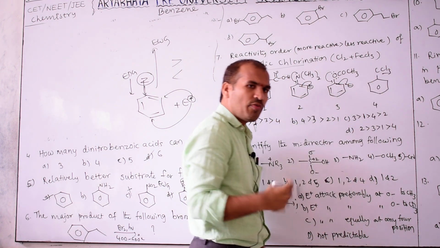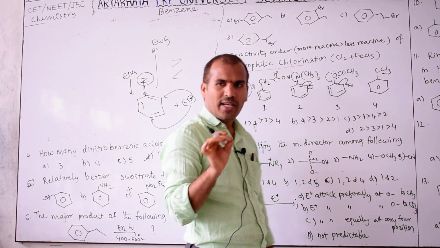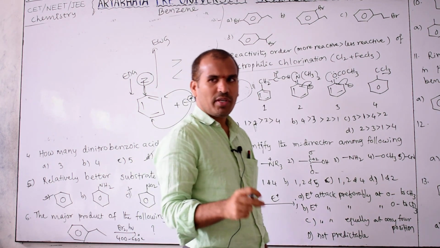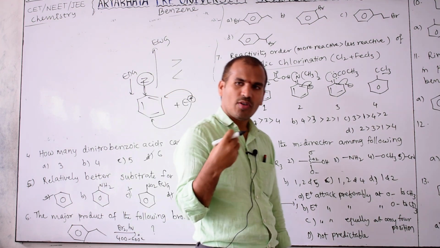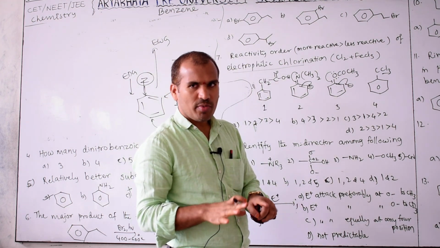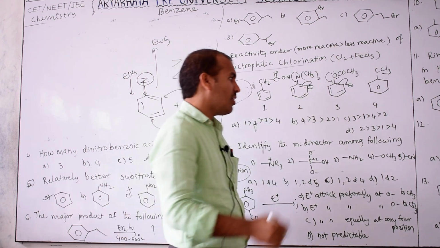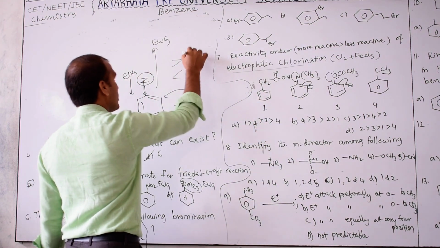CCl3, this is an electron withdrawing group. So this order I gave, maybe in inductive effect, and it may also be given in the resonance effect. So you have to remember that some are electron withdrawing and some are electron donor. Otherwise, in the benzene chapter also, one order I gave in the video lecture. Like this, one order is there.